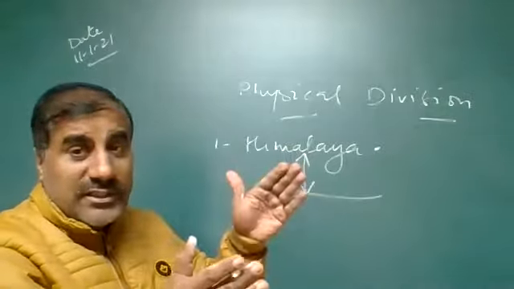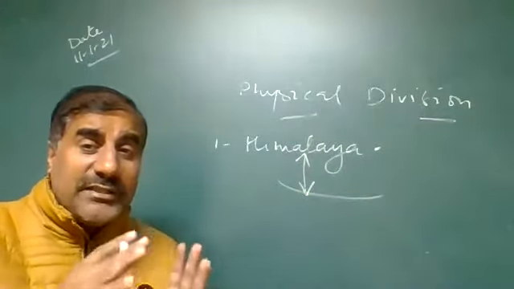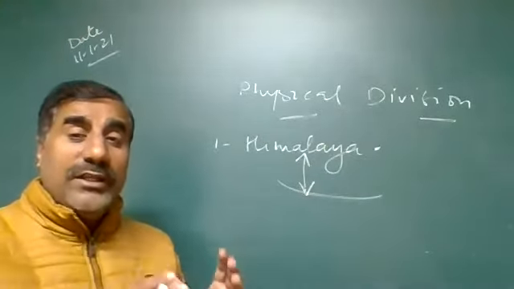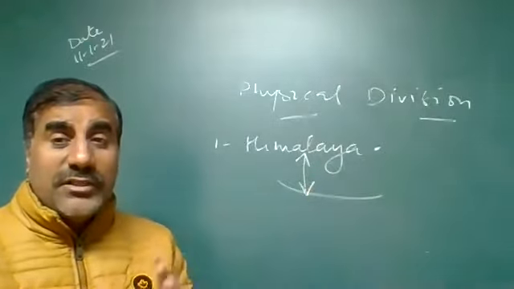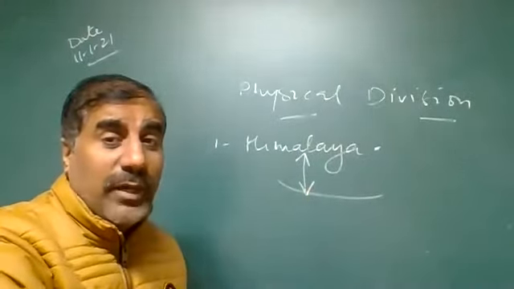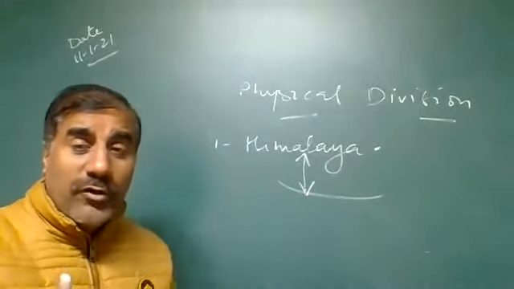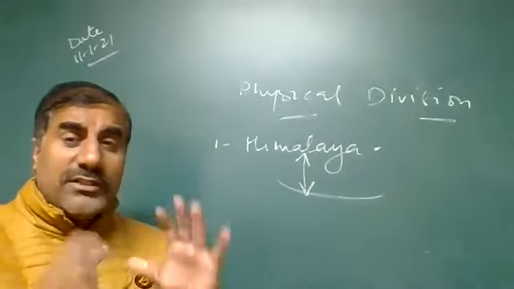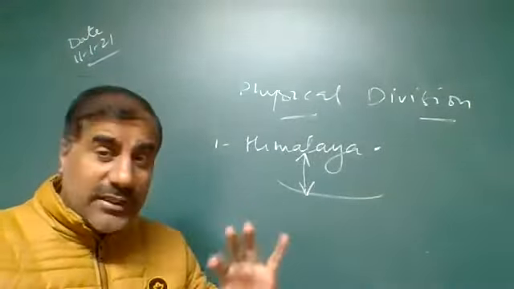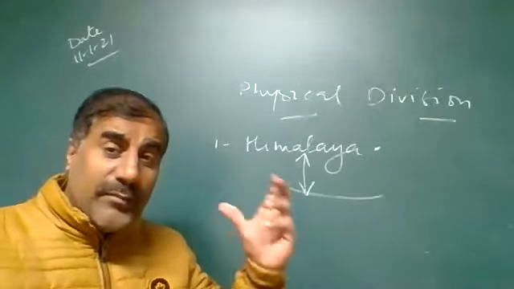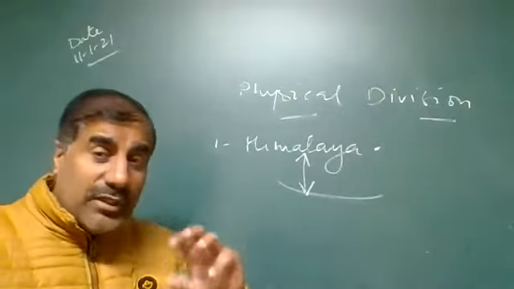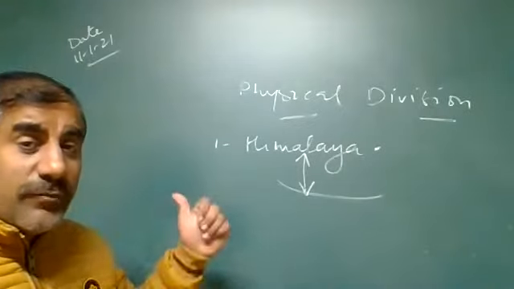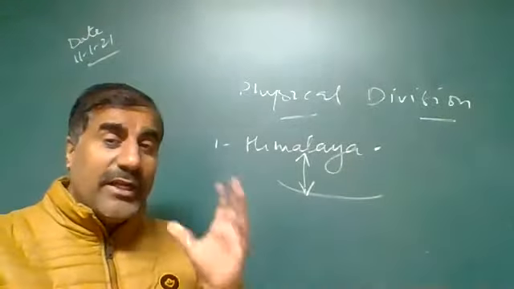What is the north to south extension? We'll discuss how the Himalaya is divided from west to east on the basis of different river systems: the Kali river system, Tista river system, Indus river system, which give the Himalaya different names like Kumaon Himalaya, Purvanchal Himalaya, Nepal Himalaya. We'll discuss the average height of the Himalaya, why the Himalayas are known as fold mountains, and how the Himalaya was formed, through which process. So this is the first physical division in this chapter.